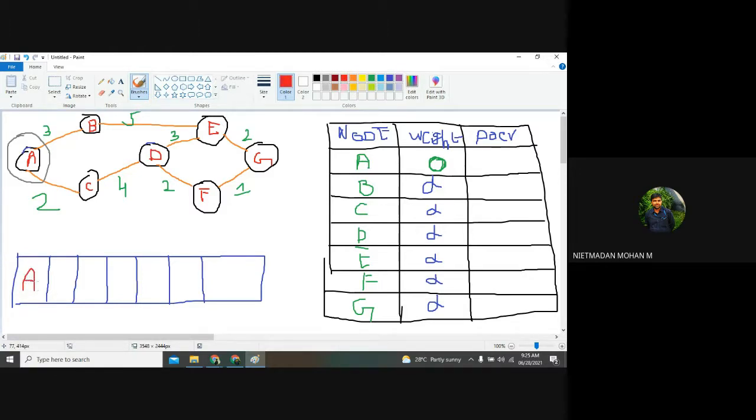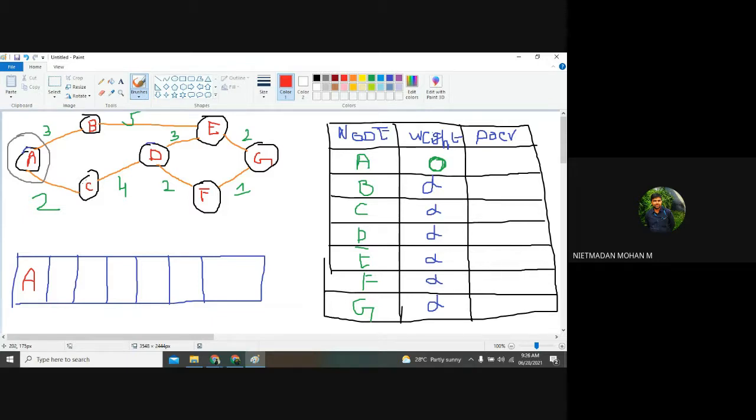So first I am taking A as my first root. You can compare how many vertices, how many edges are going from A. 2 vertices. What are they? B and C. What is the weight of B and what is the weight of C? 3 and 2. Which one is the shortest path that we want to travel first? C. A to C.